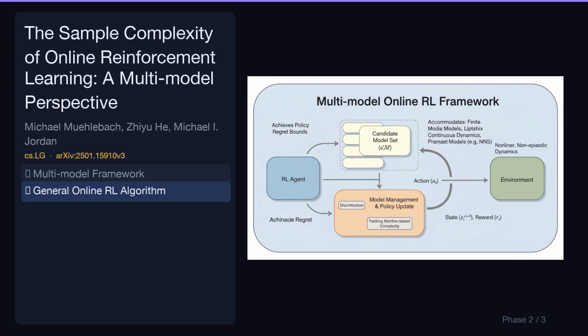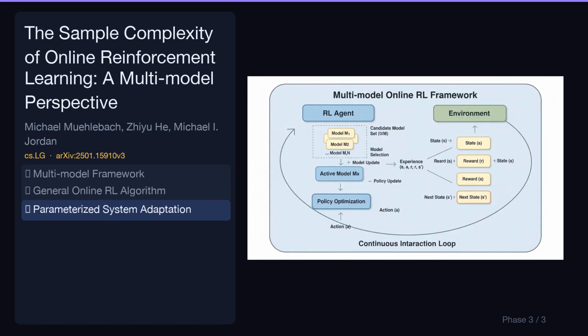A novel online reinforcement learning algorithm is proposed for general nonlinear dynamical systems. It achieves specific policy regret bounds by effectively managing model complexity through discretization and packing numbers. The methodology includes an adaptation for systems with dynamics parameterized by compact, real-valued sets, like neural networks. This specialized approach achieves improved policy regret bounds, recovering results from linear systems.